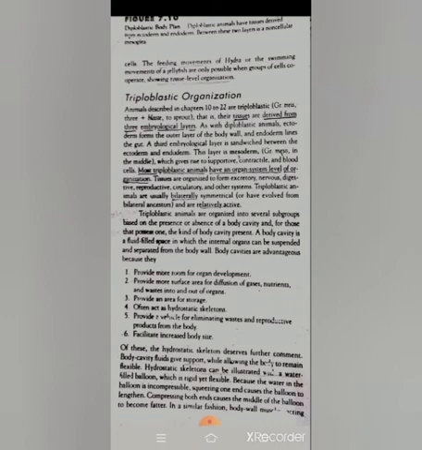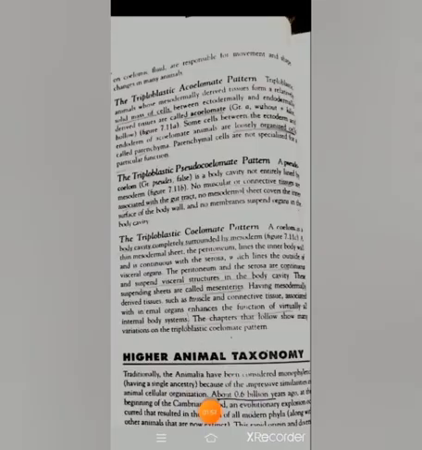If you compress the balloon from both sides, the area in the middle of the balloon becomes fatter. In a similar fashion, the body wall muscles acting on coelomic fluid are responsible for movement and shape changes in many animals.